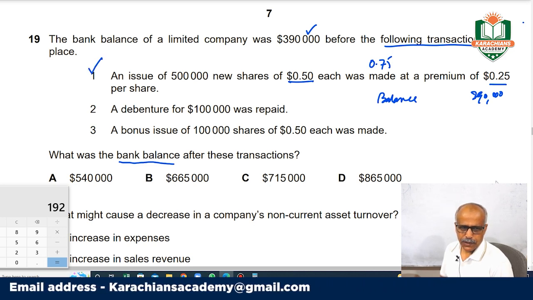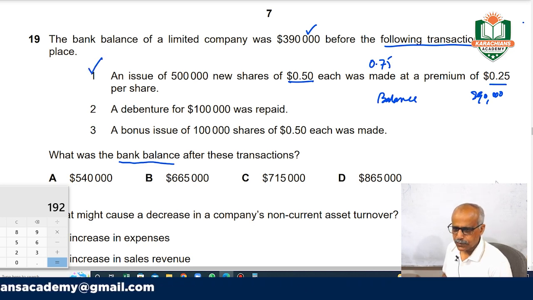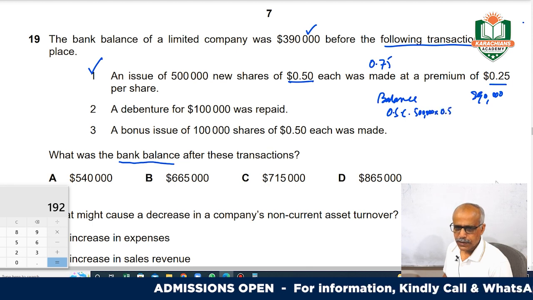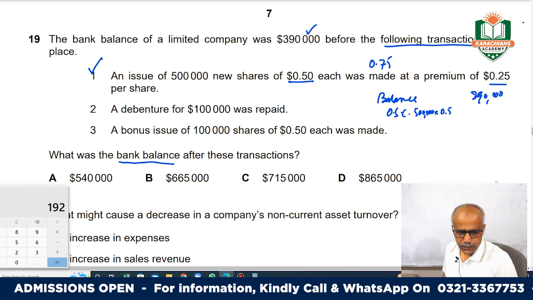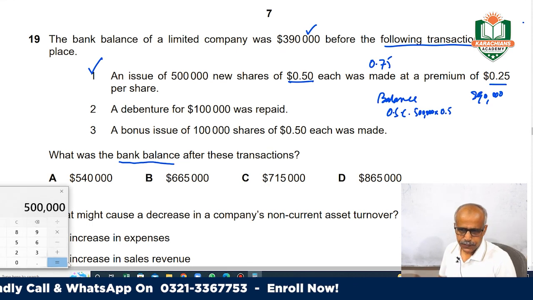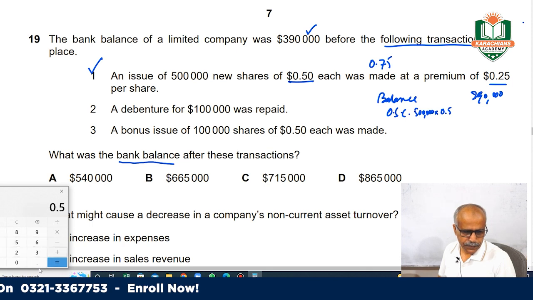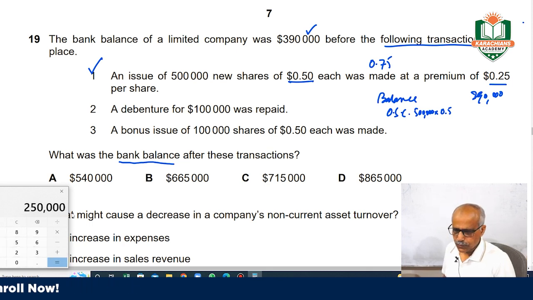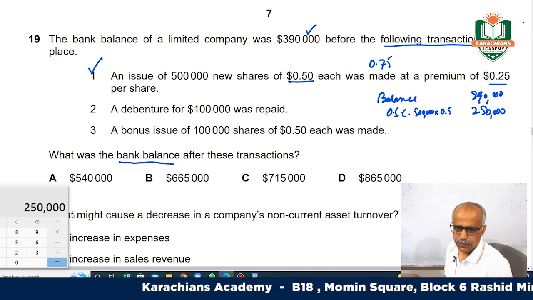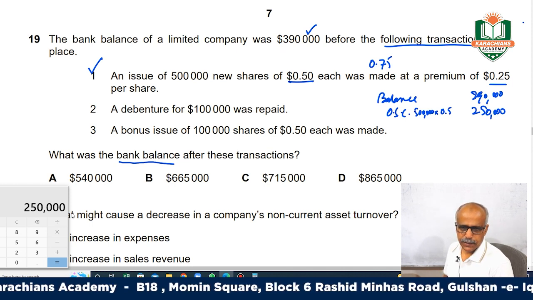Number one, the issue of 500,000 shares of 0.5 means ordinary share capital. You issued 500,000 at a face value of 0.5. So let us calculate: 500,000 into 0.5 is 250,000. You will get that money when you issue.